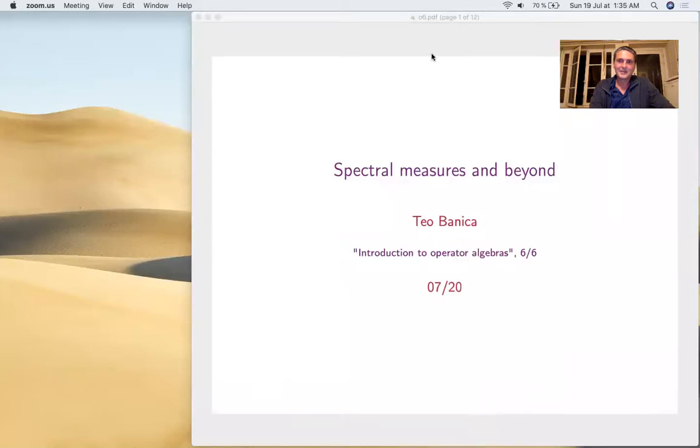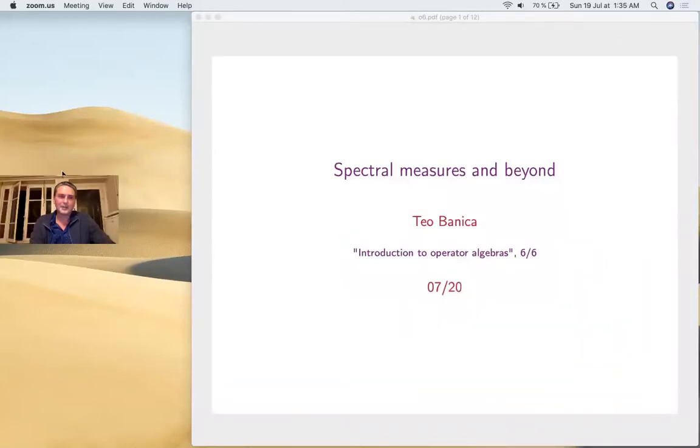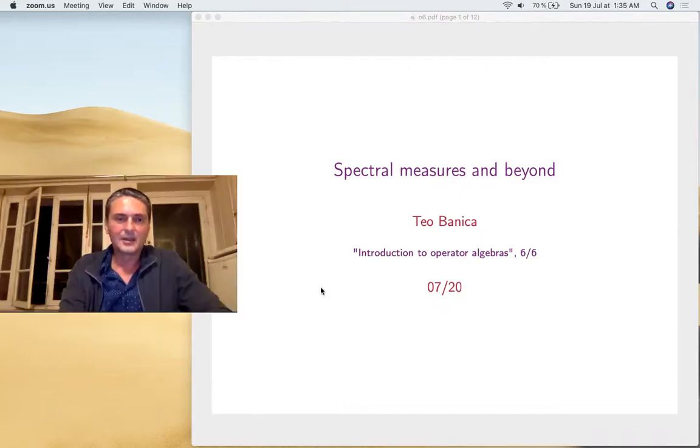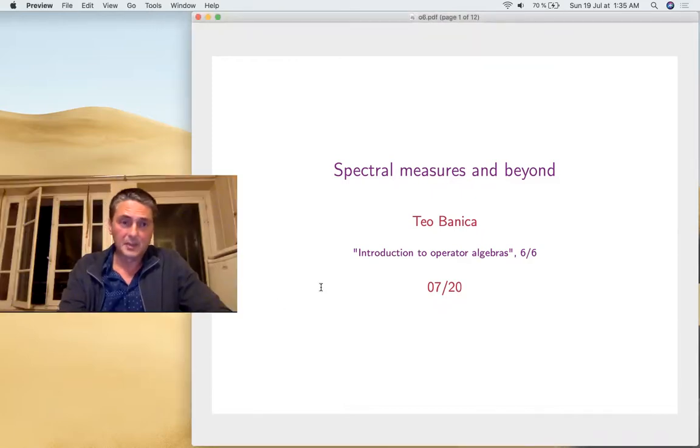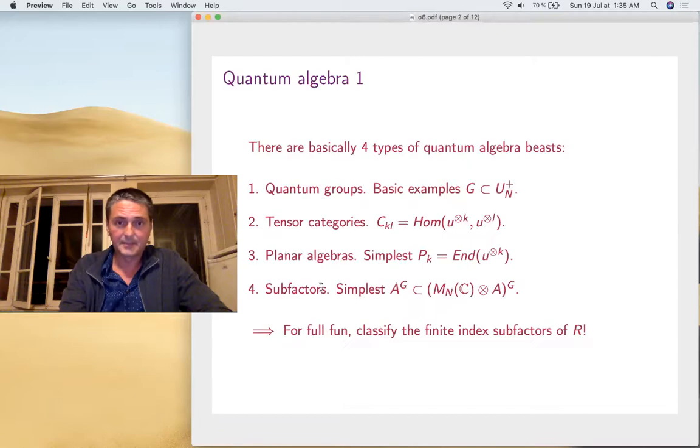Spectral measures and beyond. That would be the idea, to look at spectral measures and then to get to more advanced mathematics in this way. So I recall from the last time, or even if you don't know, there are basically four types of quantum algebra beasts: quantum groups, tensor categories, planar algebras, factors. Quantum groups, the basic examples are the compact quantum groups, Alavoronovich.